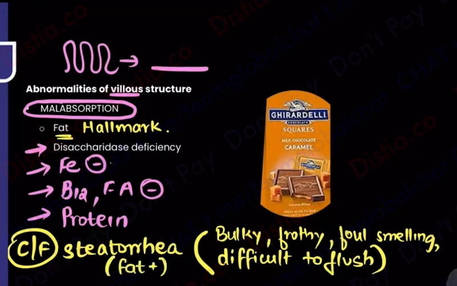So many students have a confusion whether Giardia lamblia leads to bloody diarrhea, or does it lead to fatty diarrhea? I hope all of you have heard there's a very famous chocolate, especially in USA, the Ghirardelli chocolate. So remember, Ghirardelli is reminding me of Giardia. So I'll call it Ghirardelli. Ghirardelli is going to be Giardia, and chocolates are obviously fatty. So Ghirardelli means fat. That is how you will learn that Giardia has fatty stools.